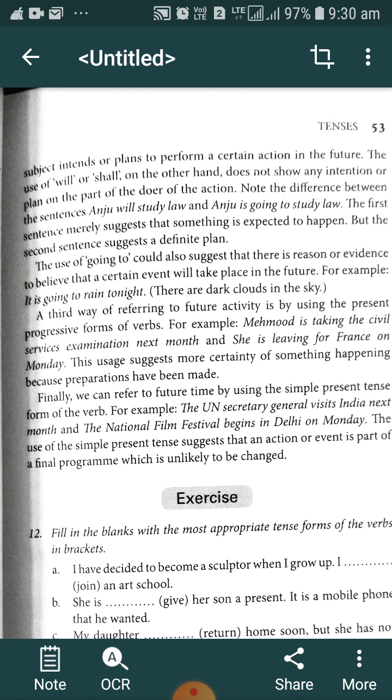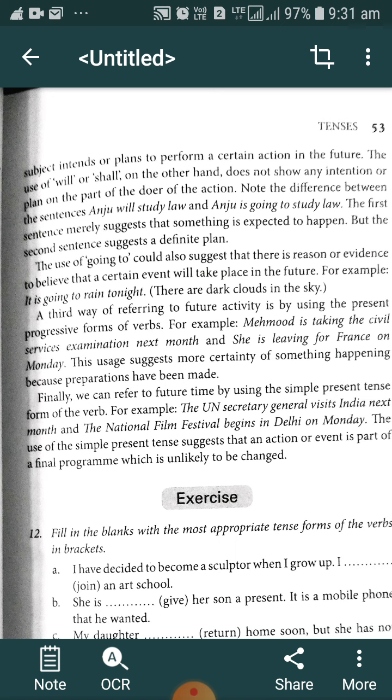Okay, these are some of the ways of referring to the future we must keep in mind. In a nutshell, I repeat: when we are only expecting something to happen, we have to use shall or will. When we are referring to the future and preparation has been done and we see such preparation at that time, we must use the going to form.